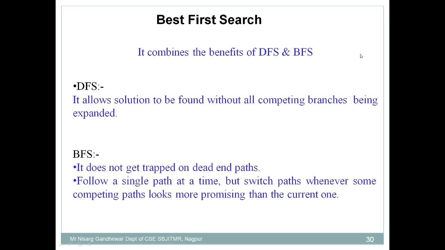Now what is the benefit of BFS? The benefit is that it does not get trapped on a dead end path, because it explores all the possible successors of a particular node. It follows a single path at a time, but it can switch whenever some competing path looks more promising than the current one. So this is the benefit of BFS. We discussed the benefit of DFS and the benefit of BFS, and these are combined in the best first search algorithm.